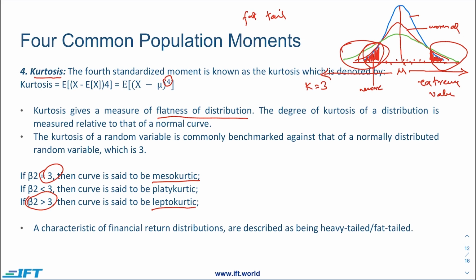The last thing is that if the kurtosis is less than 3, we refer to it as platykurtic, which is this green distribution. Platykurtic is more distributed, the level of risk is more dispersed, and we are not that concerned about a platykurtic distribution, but we are surely concerned about the leptokurtic where the kurtosis is more than 3.